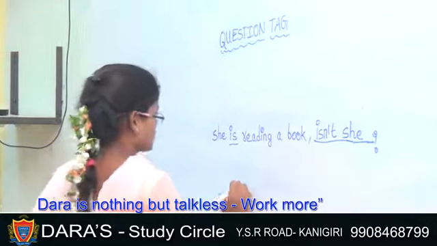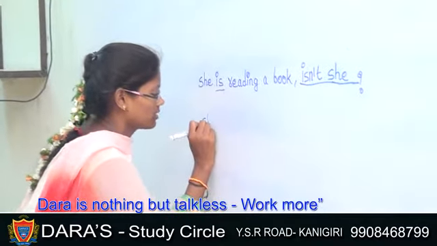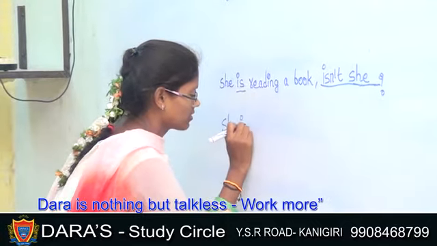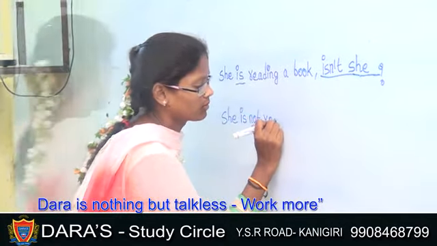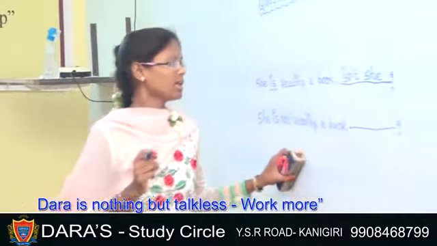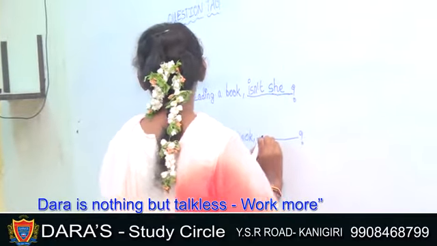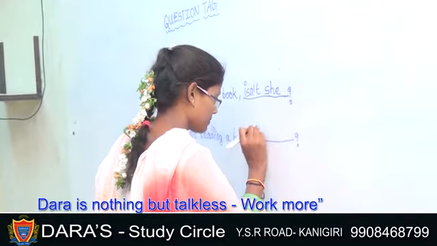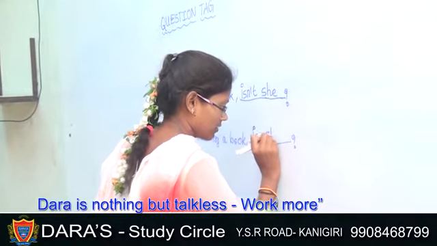Next one, the question tag for the statement in negative form. She is not reading a book. The statement is in negative form, so the question tag should be in positive form. So first, the helping verb. Here the helping verb is "is" and the pronoun she: is she?